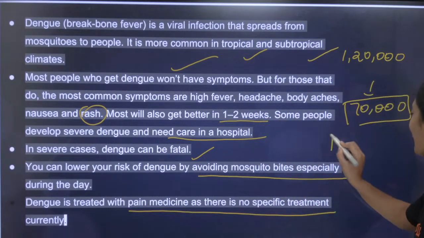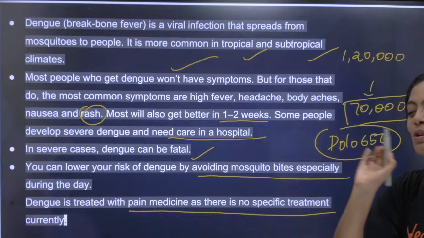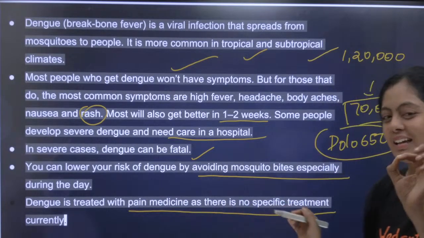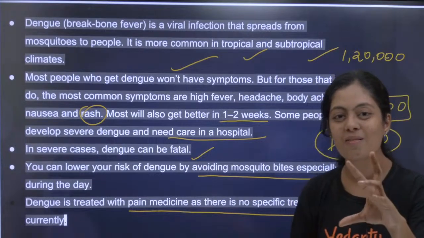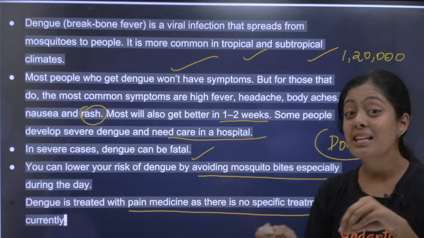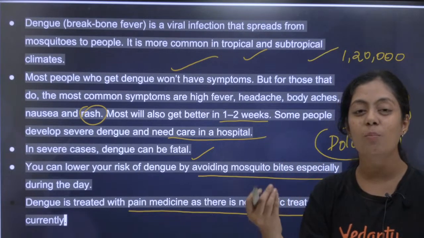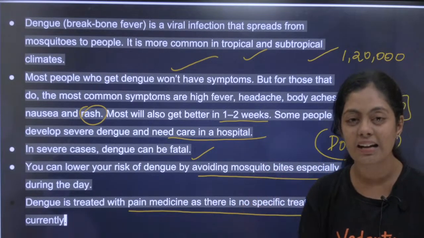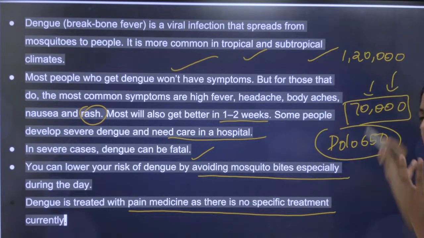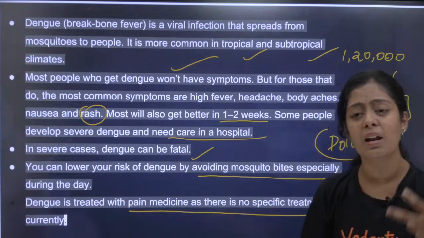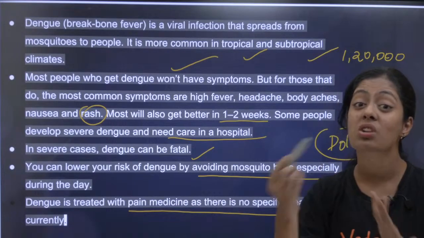There is no one specific medicine, they give you Dolo 650, that's it. Take Dolo 650 once every 6 hours. I'm not joking, kids. You can ask anyone, when fever comes they give Dolo 650. Apart from that, they give you IV fluids. IV fluids are very good. They are going to prevent your body from dehydration. They will make sure you don't get dehydrated. Ma'am, what do we do if this 70,000 goes even lower, like 20,000 or 50,000? They try to do platelet transfusion.